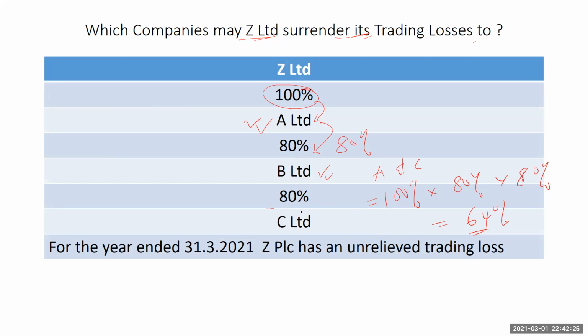So for sure, this will most likely be out of the scenario where company Z could surrender or transfer its trading losses. So it could transfer its trading losses to A and B, but not C. All right. So for the year ended 31st March, Z PLC has an unrelieved trading loss. So to whom can they transfer or surrender these trading losses?